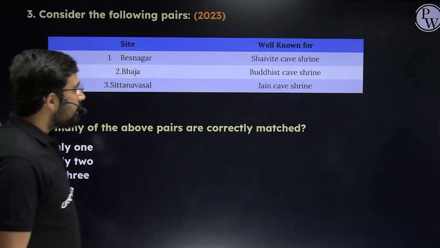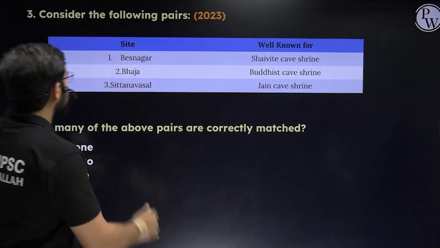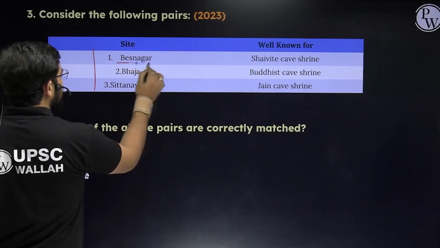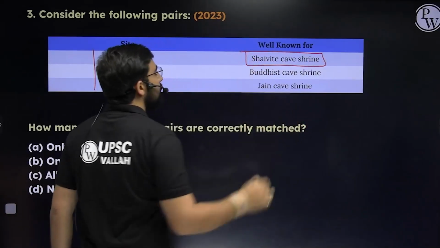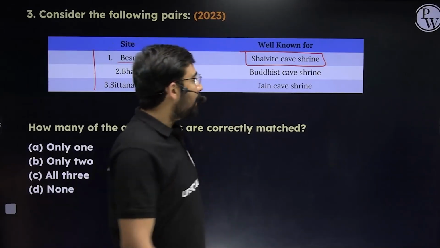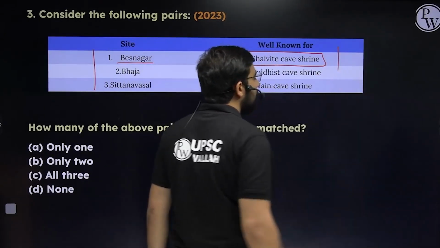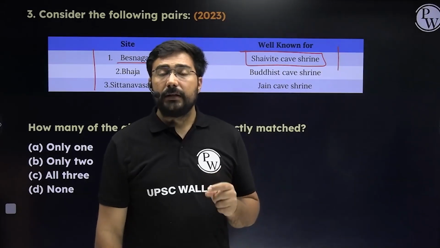So in this they've asked specifically about religion and the important places. Like first one is Besnagar. Besnagar, they have said it is well known for Chaitya Cave Shrine. The Chaitya Cave Shrine is not there. Here we have the pillar of Heliodorus, right? So since there is a pillar of Heliodorus, that is linked to whom?